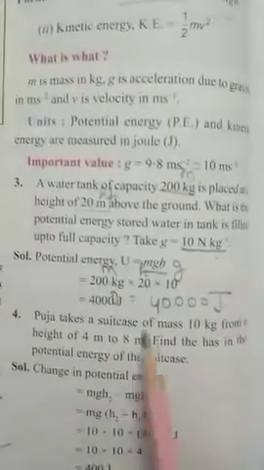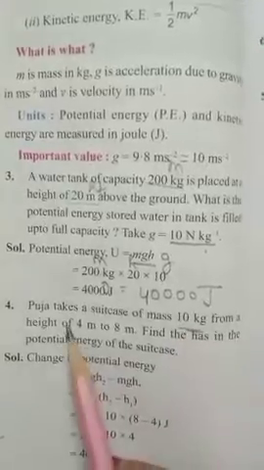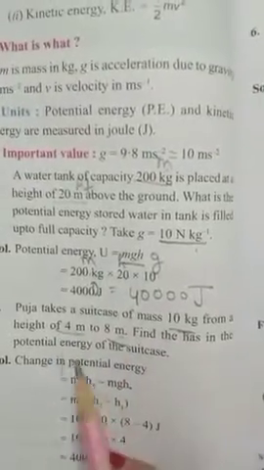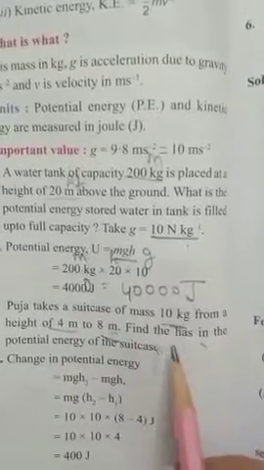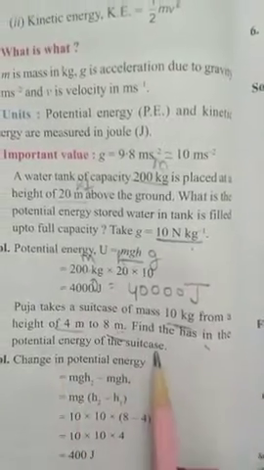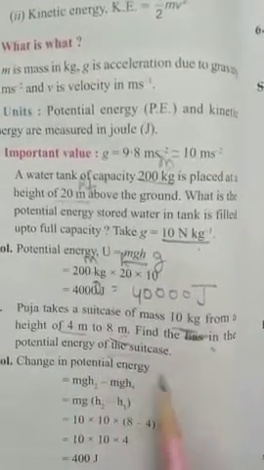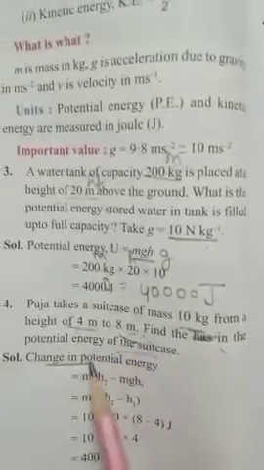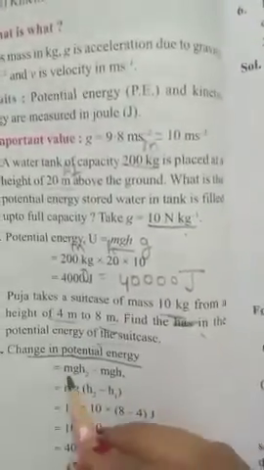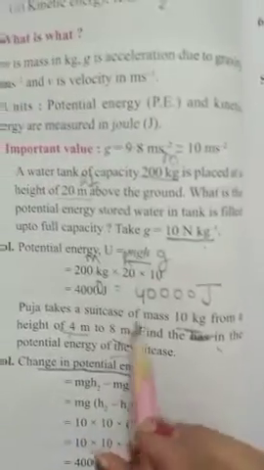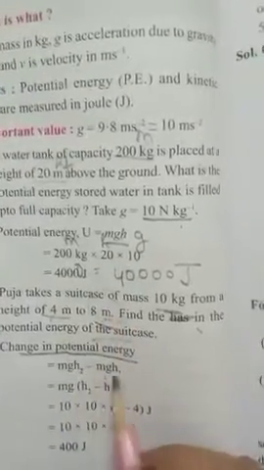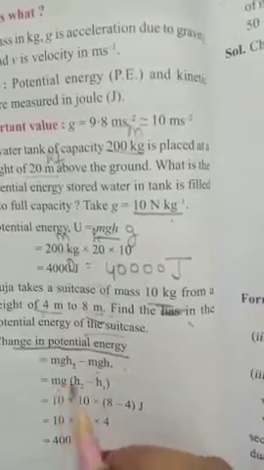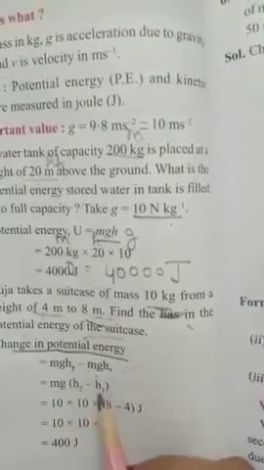The next question is, Pooja takes a suitcase of mass 10 kg from a height 4 to 8. Now they are having height different. They are asking what is the potential energy of the case when it is converting, height is changing. So we have to see the change in potential energy, means mgh2 minus mgh1, because height 2 is greater, that's why h2 minus h1. So m is common, g is common, only h2 minus h1 will be there.